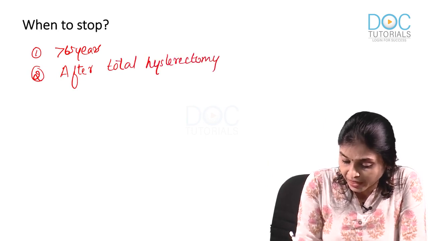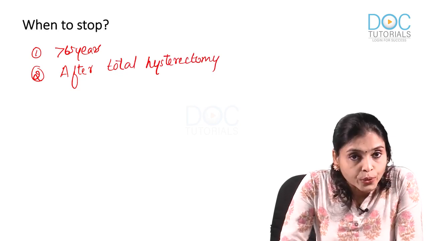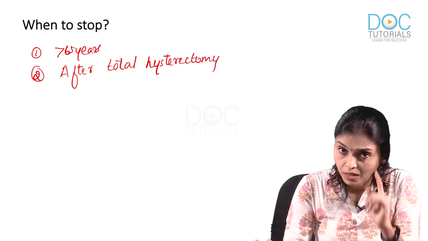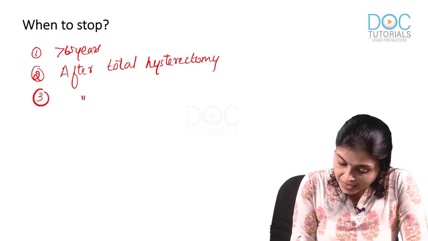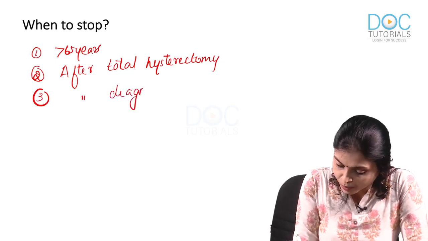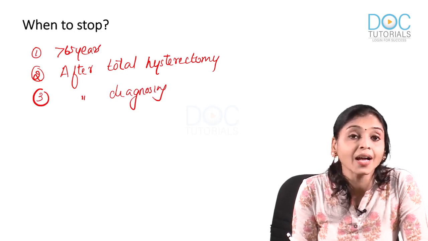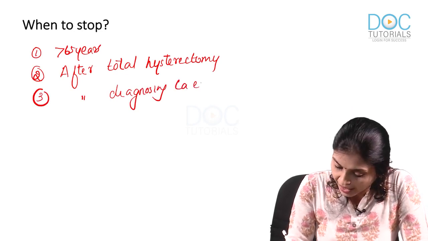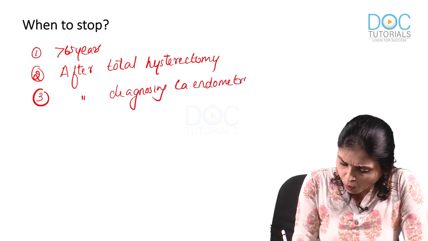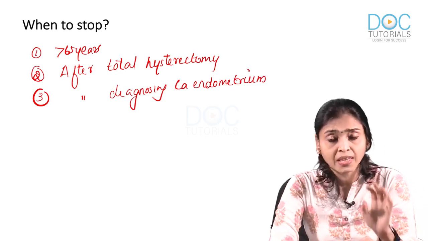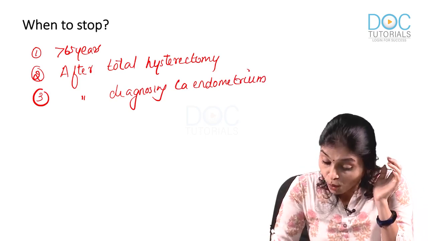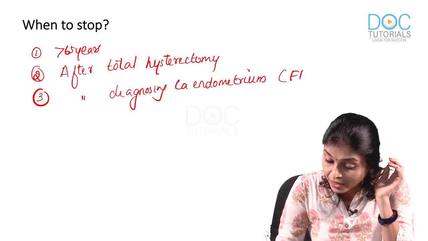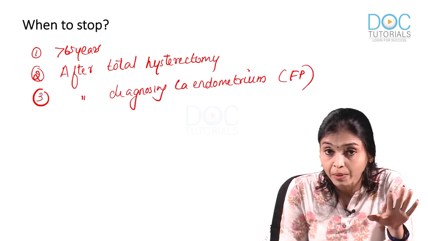After doing total hysterectomy, there is no need to do pap smear, right? Logical. Third, after diagnosing one condition, which is carcinoma endometrium, CA endometrium. Now, what happens here? Once the patient develops carcinoma endometrium, pap smear can give false positive result. It can give false positive result, so it won't be reliable anymore.